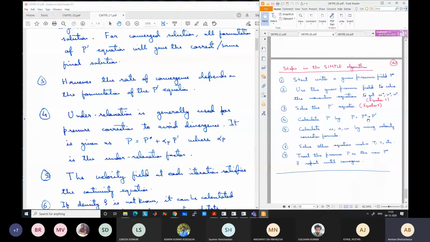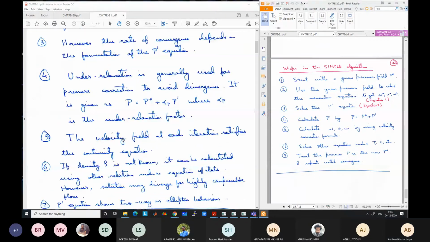So now if you use an alpha of say 0.5, okay, I am showing a very exaggerated value. So say we use a value of alpha equal to 0.5. In that case, if P dash is 60, instead of 60 you add 0.5 into 60, so 30. So 80 plus 30, so 110. So it will go only to 110. Okay. So the chances of divergence are less. You are limiting your steps to small values, but it will take more time to go towards the correct solution.